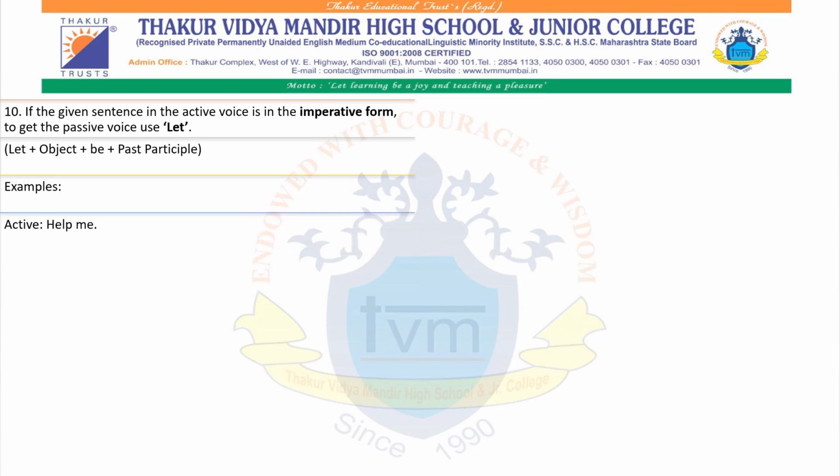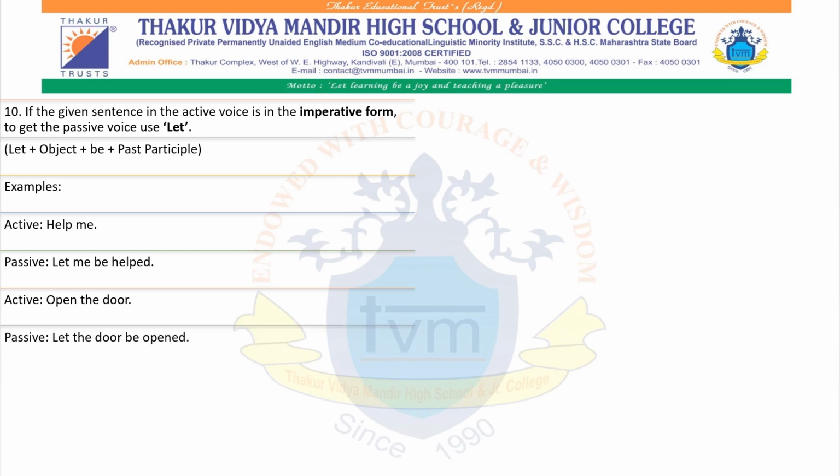Example: help me. It is an imperative sentence, so we will start with let. It will be let me, where me is the object. Then we add be and the verb in the past participle, or the third form, which for help becomes helped. Let me be helped. Open the door. Let the door be opened.